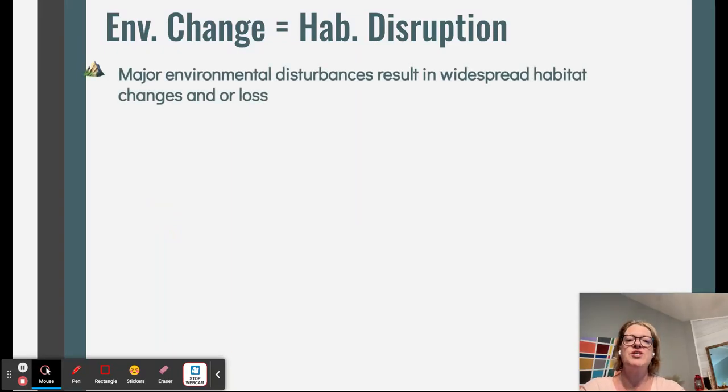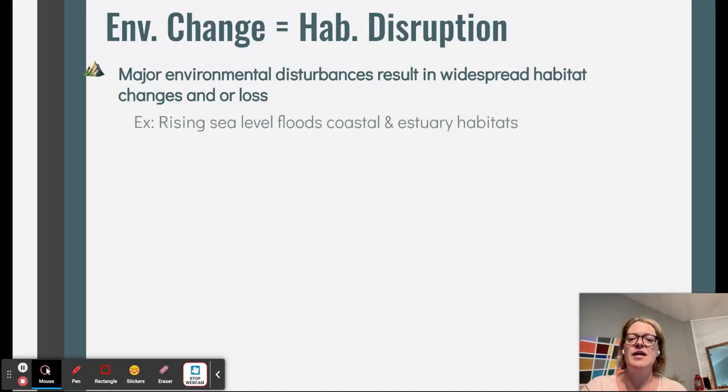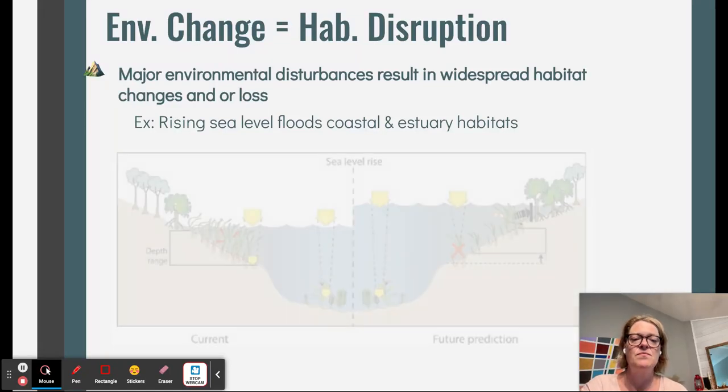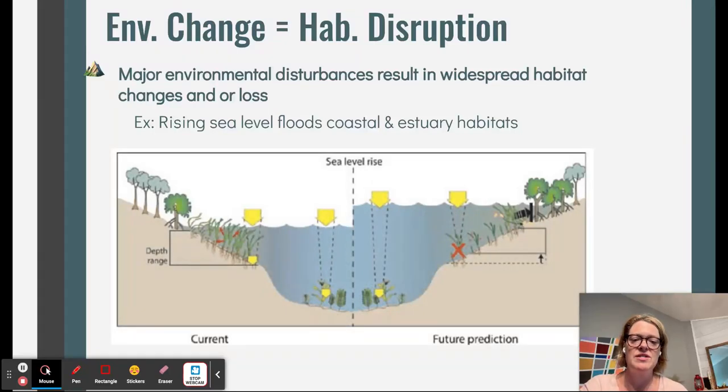All right, environmental change or habitat disruption. These are major environmental disturbances that result in widespread habitat change and or loss due to these changing climates. So with climate change, we get rising sea levels, those flood coastal and estuary habitats. And so in just the normal stage of things, we've had coastal flooding in the past. However, it's at a much greater level.